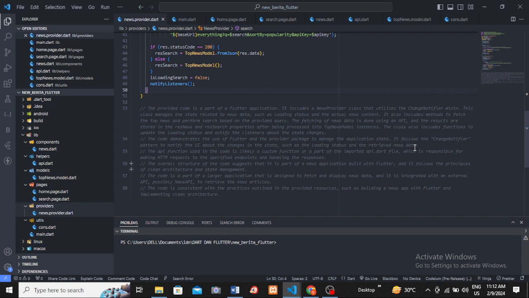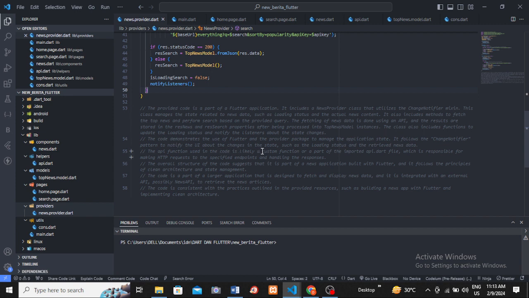The fetching of news data is done using an API, and the results are stored in the resTopNews and resSearch properties after being processed into the TopNews model instance. The class also includes functions to update the loading status and notify the listeners about the state change.